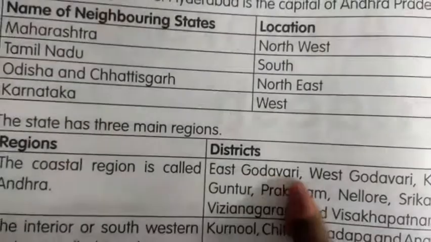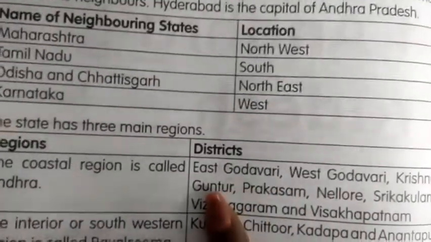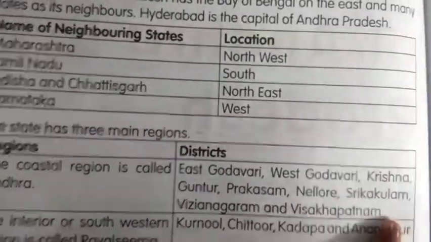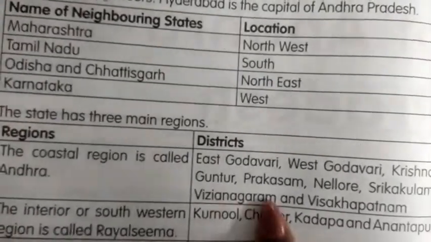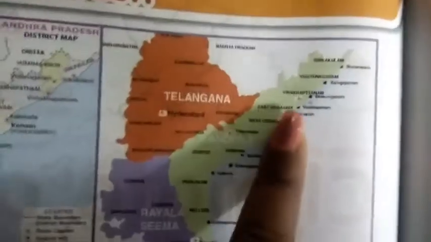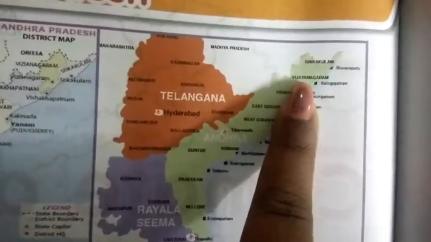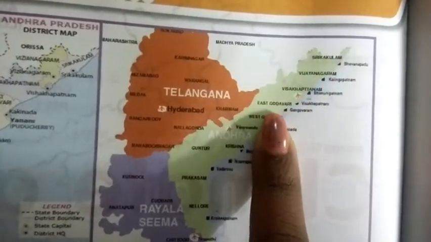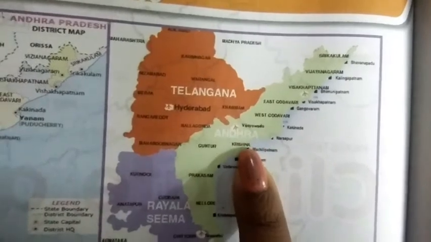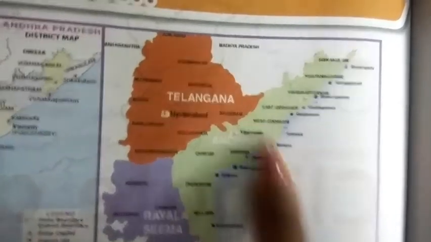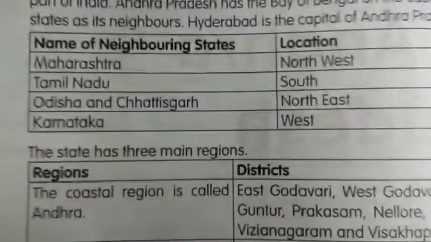The coastal region is called Andhra, that has East Godavari, West Godavari, Krishna, Guntur, Prakasham, Nellore, Srikakulam, Vizianagaram and Vishakhapatnam. See children, you can see it here. Srikakulam, Vizianagaram, Vishakhapatnam, East Godavari, West Godavari, Krishna, Guntur, Prakasham, Vijayawada. Yes, you can see here.